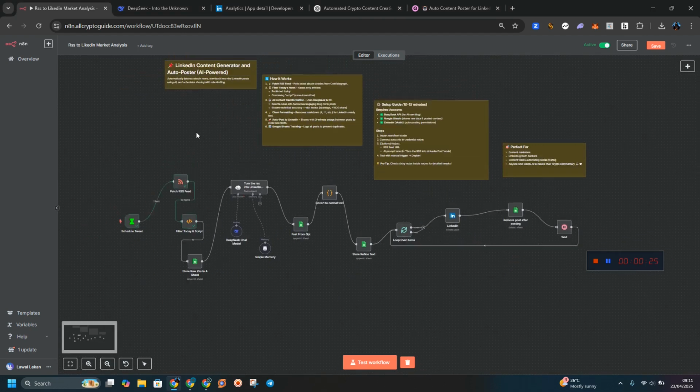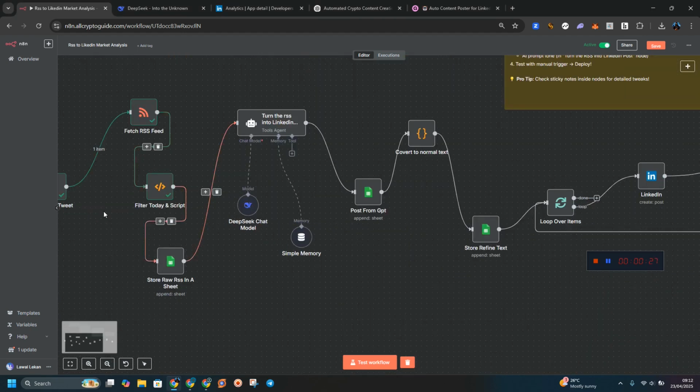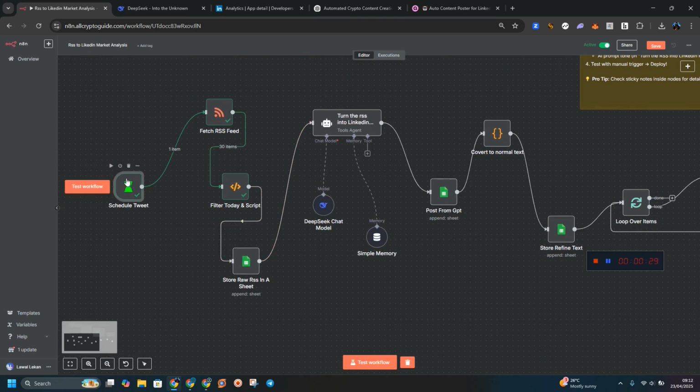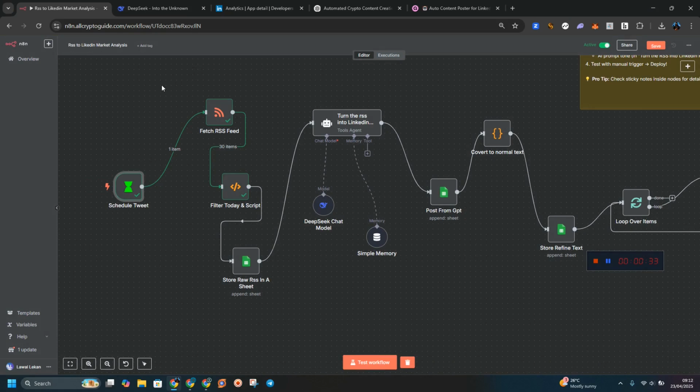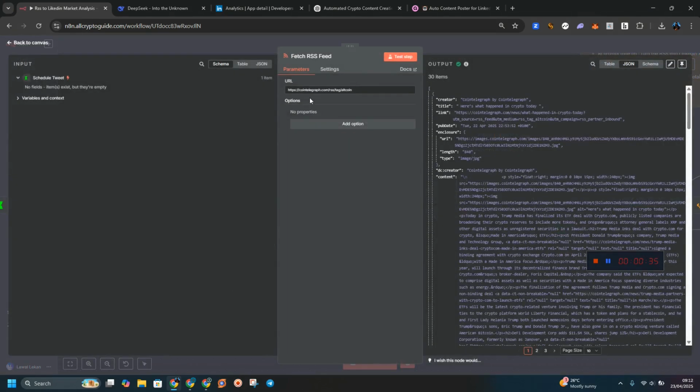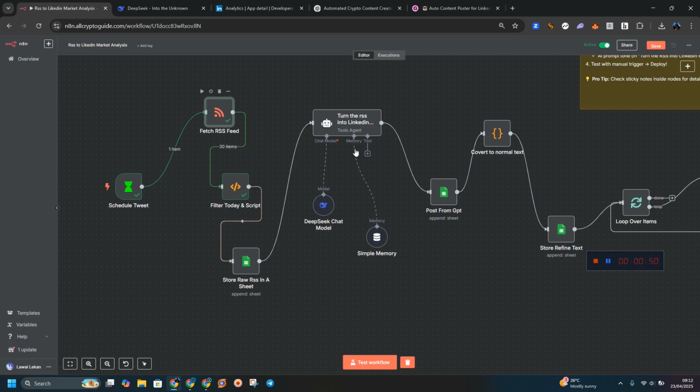First thing it does is run every 6 hours to check for an RSS feed from this website called Cointelegraph, because we are running a LinkedIn for cryptocurrency, or let me say crypto content for that LinkedIn account. Now it's going to fetch the content.